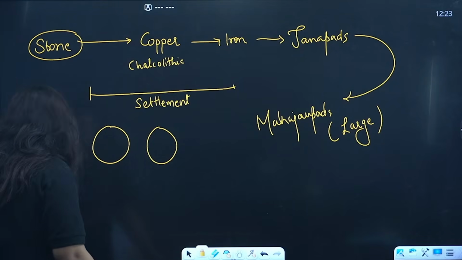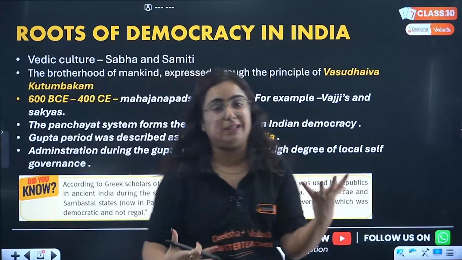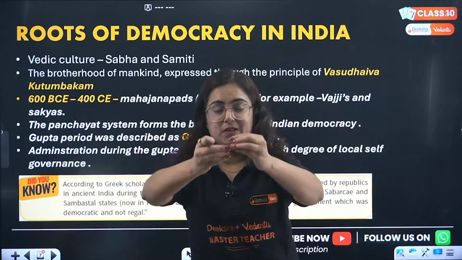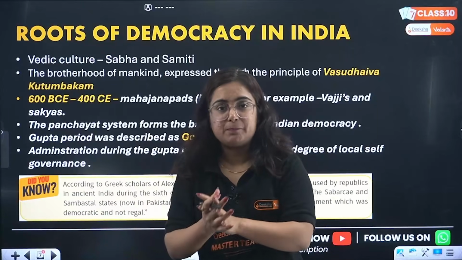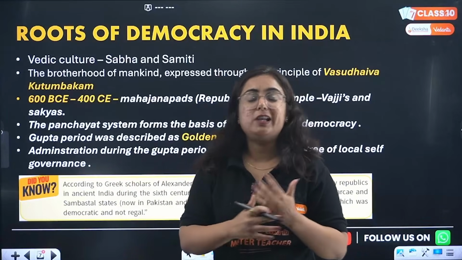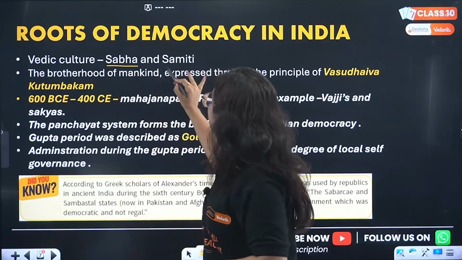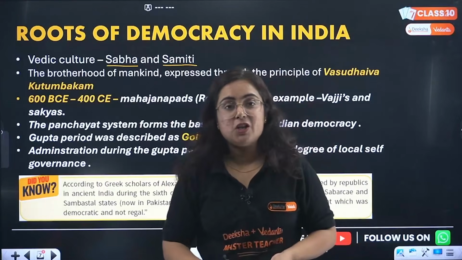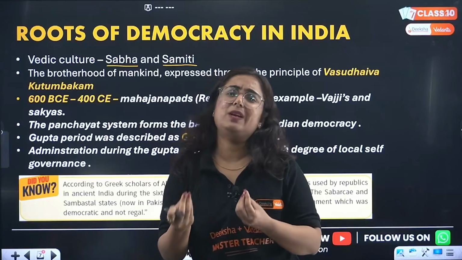Now, coming back to the Vedic culture, there were Sabha and Samiti. Among those members, they elect the elders majorly, or the rich people majorly, forming what? Sabha and Samiti. This is how we can see a small concept of democracy here.